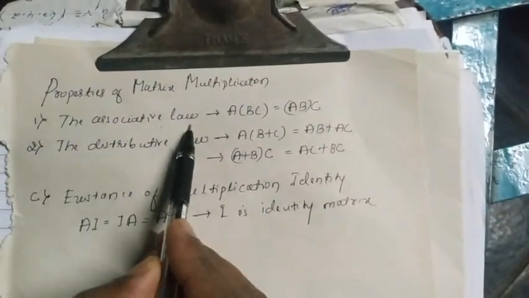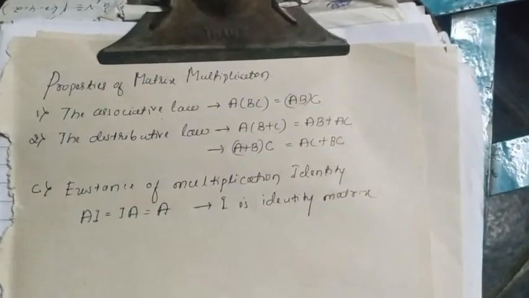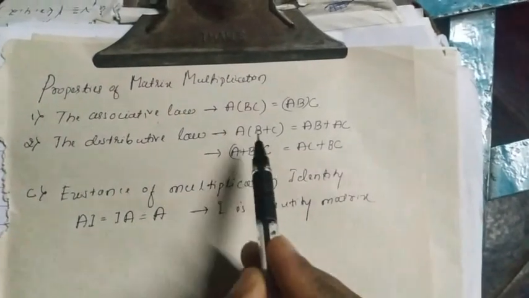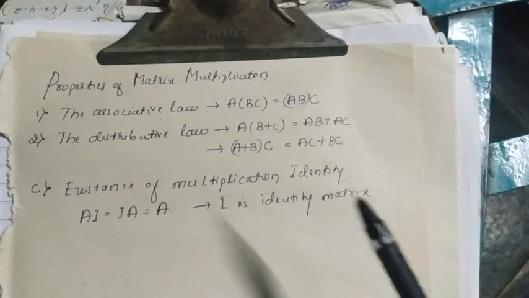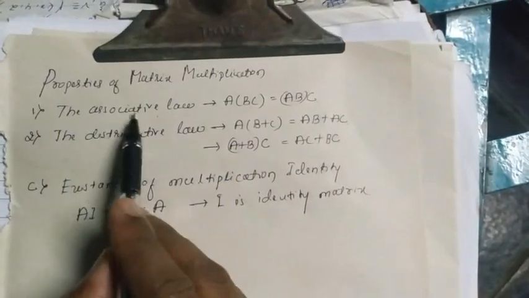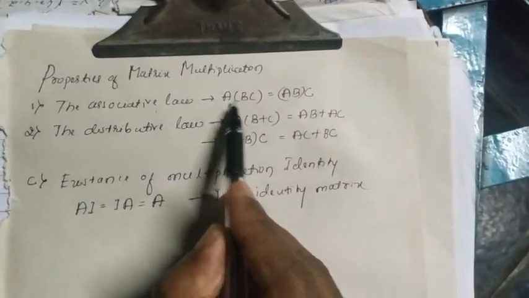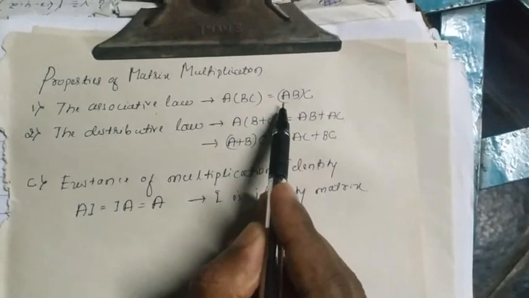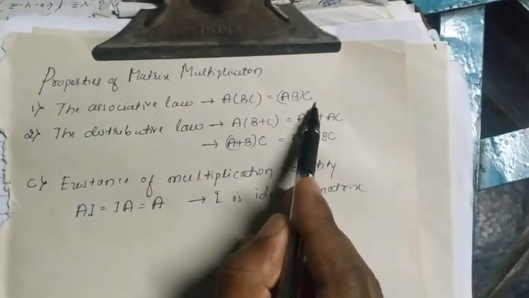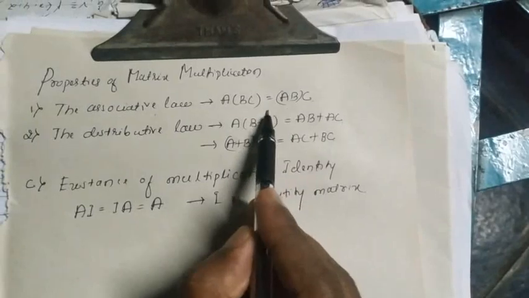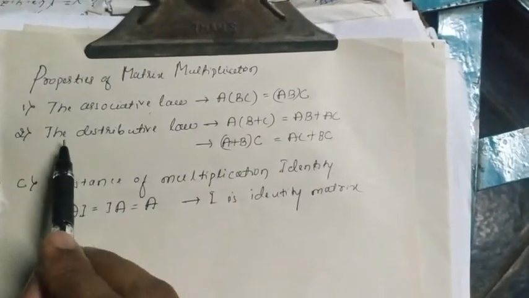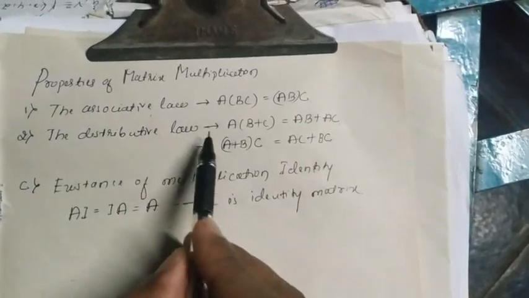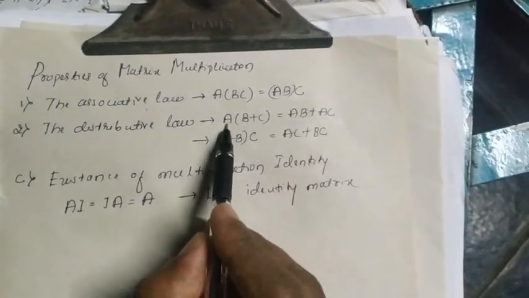The associative law. In addition also you have the associative law, like a plus (b plus c) is equal to (a plus b) plus c. Here also you have the associative law property that A into (BC) is equal to (AB) then C. So here the associative law exists. Got it?